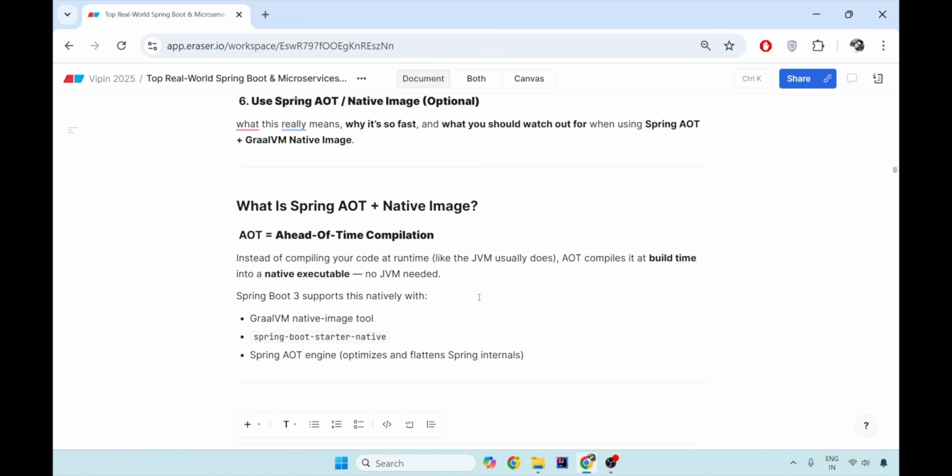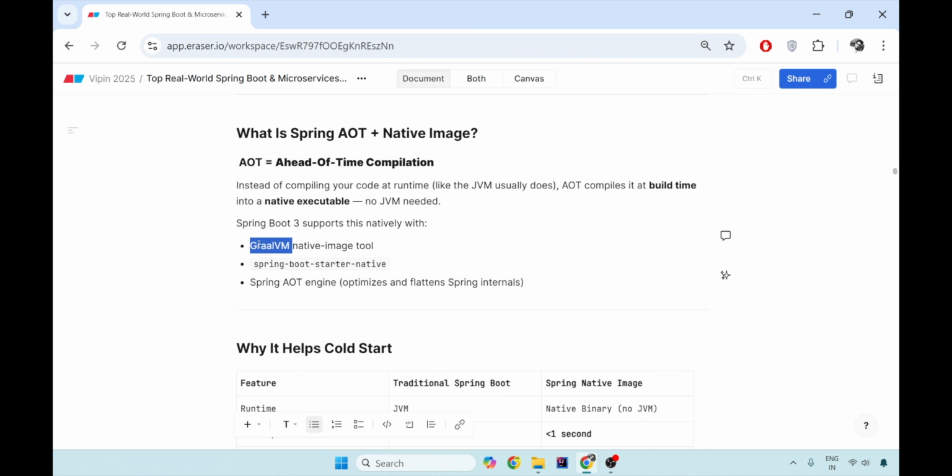So instead of compiling your code at runtime, AOT compiles your system at build time into a native executable, no JVM needed. It basically supports this natively with three things: GraalVM, the starter native dependency, and the AOT engine, which optimizes and flattens the Spring internals to create a native executable build image.